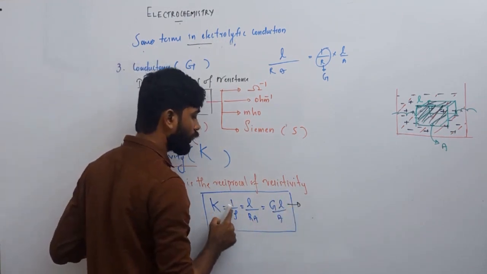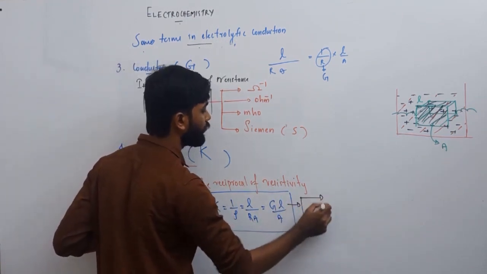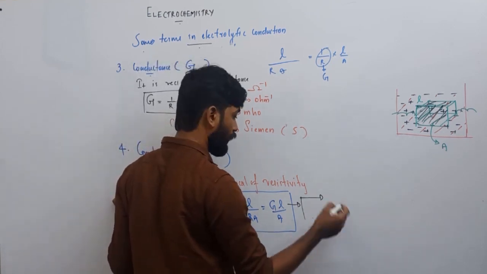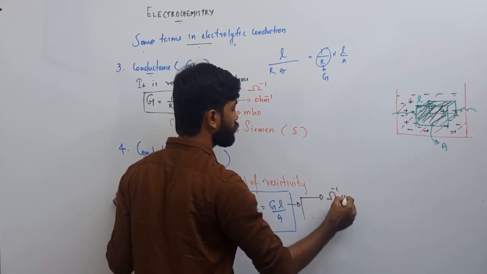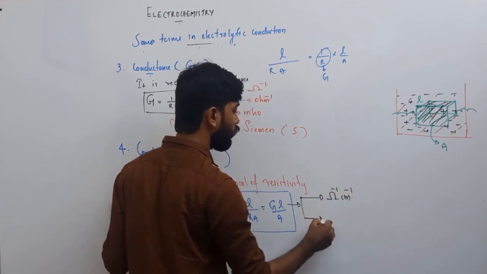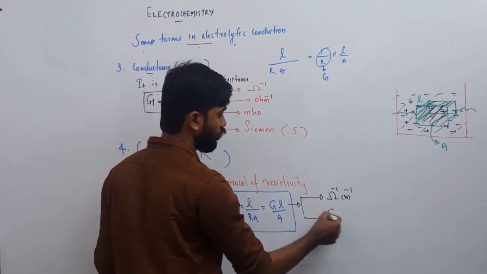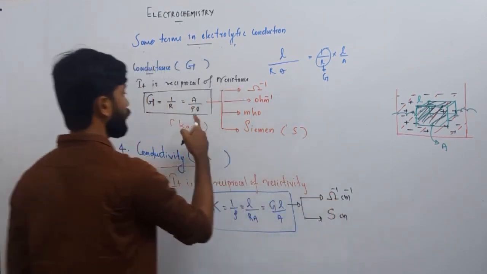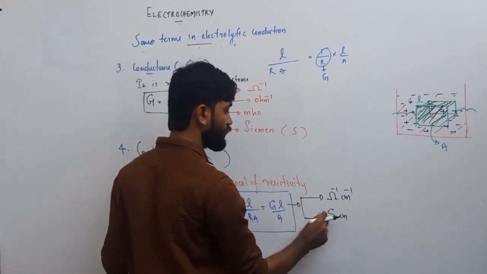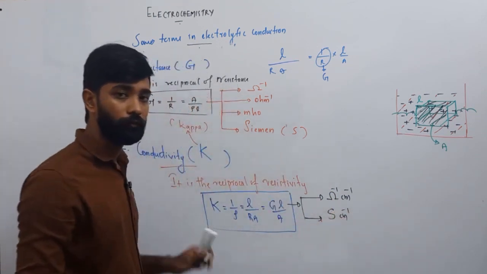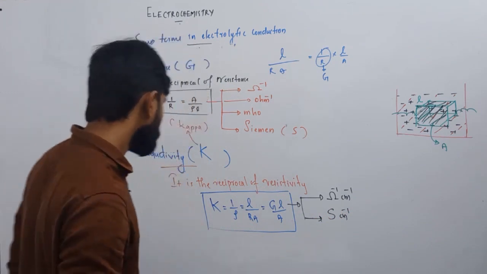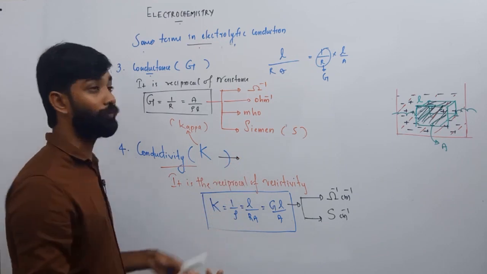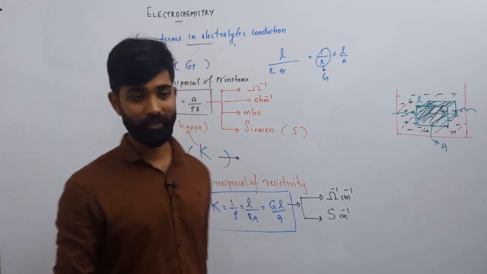So what will be the unit? 1 by the unit of resistivity. We know that the unit of resistivity is ohm centimeter. So the reciprocal means ohm inverse, centimeter inverse, or we can write ohm inverse as Siemens. So Siemens centimeter inverse, fine. So let me define the conductivity like we defined the resistivity in the previous case.